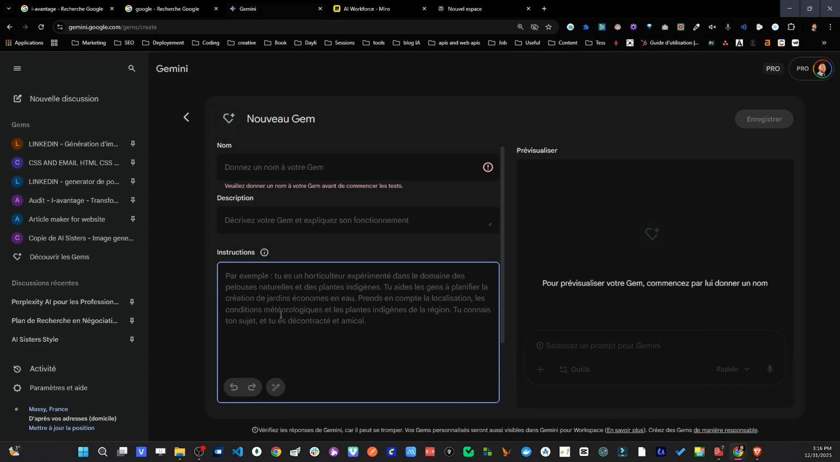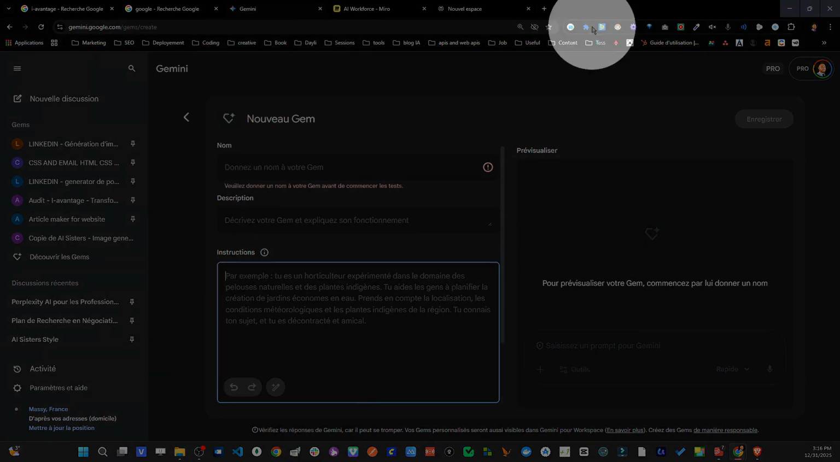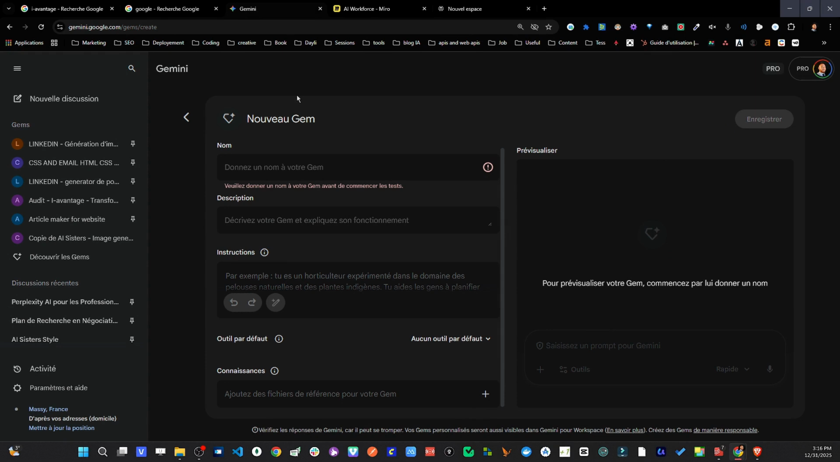For example, I was told that if I want to create an agent, there's a method, a structure to follow. You really need to assign a role and do prompt engineering. So prompt engineering is the ability to create well-structured messages for artificial intelligence. So the message, but in a very structured way. For example, you'll give it a role, you'll assign it a task, a mission, a format.